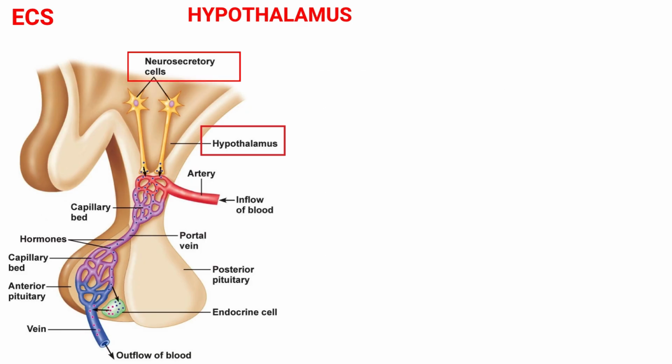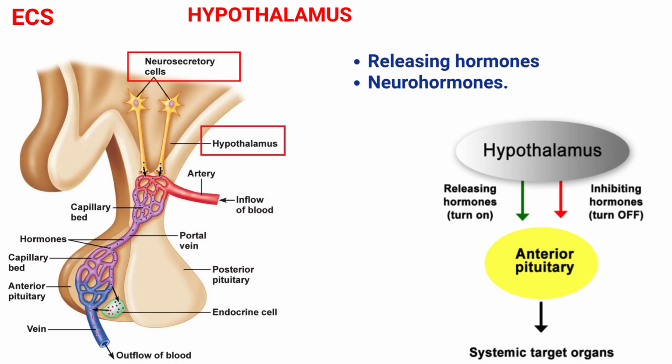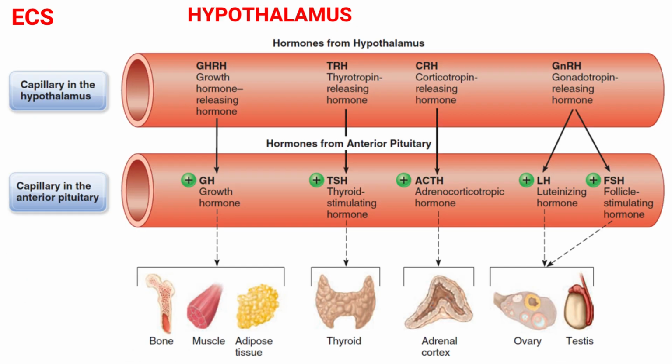The hypothalamus contains special cells called neurosecretory cells. They are neurons that secrete hormones. Hormones produced by the hypothalamus come from two sets of nerve cells that communicate in different ways with the pituitary gland. One set secretes releasing hormones and the other set secretes neurohormones. Releasing hormones control the production of anterior pituitary hormones by either stimulating or inhibiting their release. These hormones are secreted directly into the bloodstream and reach the anterior lobe of the pituitary gland via a network of blood vessels that run down through the pituitary stalk.